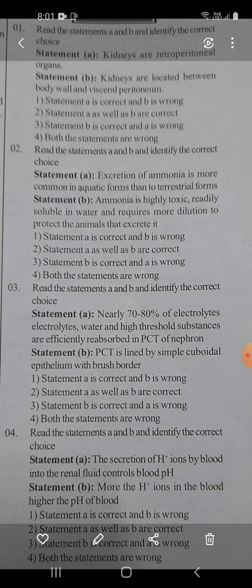2. Statement A as well as B are correct. 3. Statement B is correct and A is wrong. 4. Both the statements are wrong.